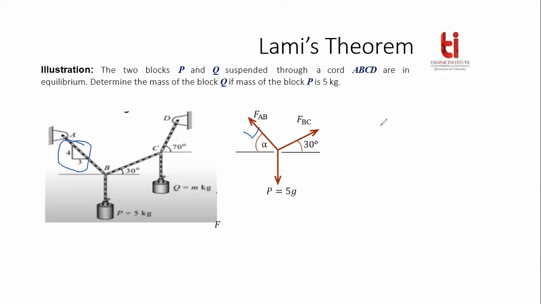Sivans, you have answered, no? Yes sir. So Sivans has answered that using this triangular geometry, we can find out alpha. You have applied the tan alpha formula. So tan alpha will be equal to 4/3, right?